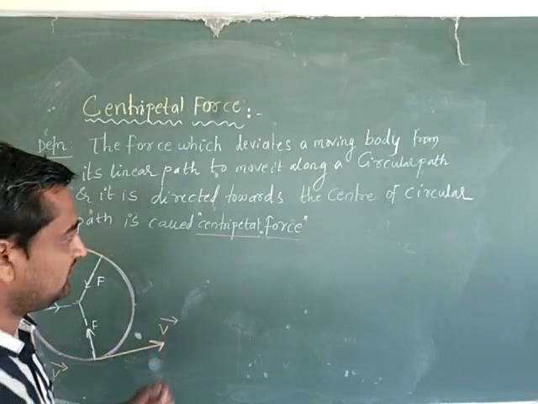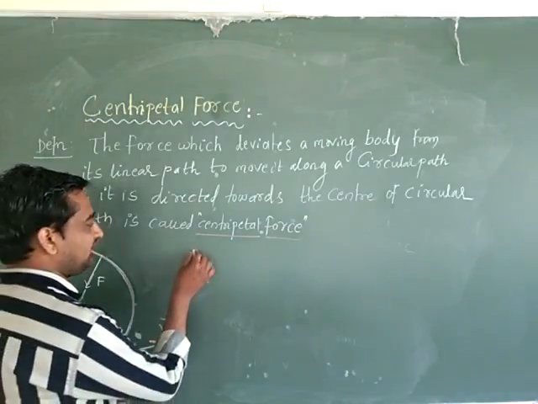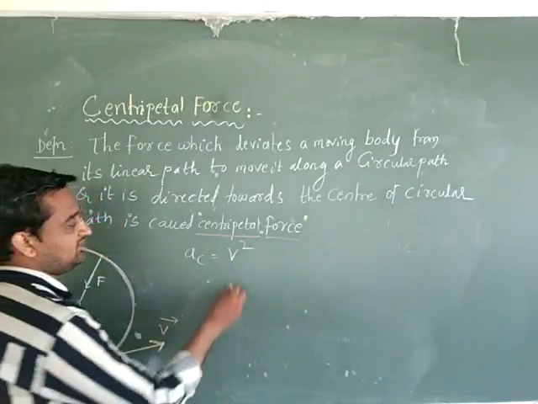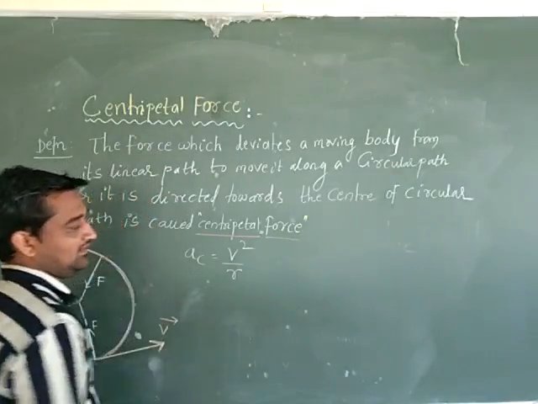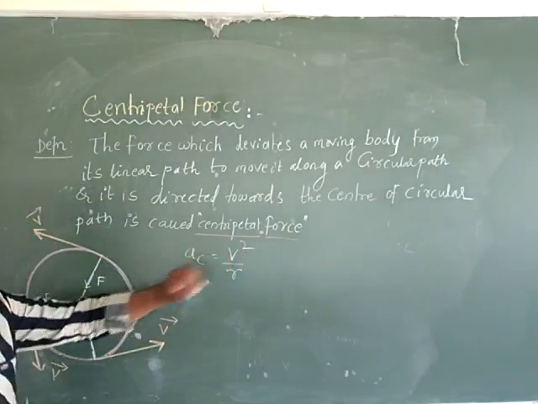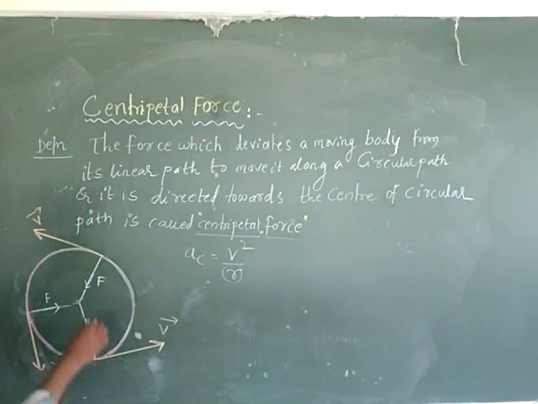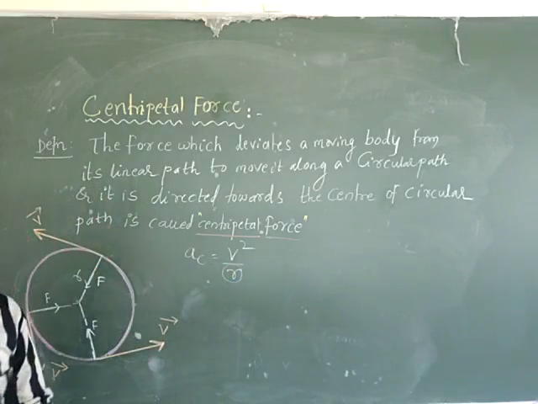Already we have derived the expression for the centripetal acceleration, that is a_c equal to v square divided by r, where v is the velocity of the object and r is the radius of the circular path, right?